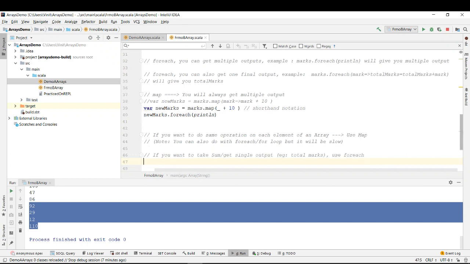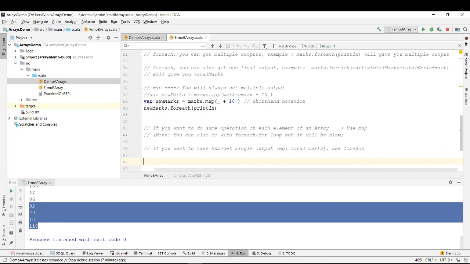So is the difference between for each and map clear? If someone is really working on Scala, then they can ask you such questions, right? So that's how it goes. And there was another question, right?